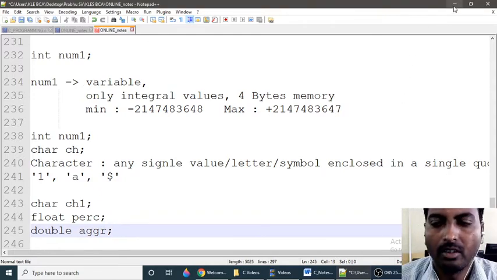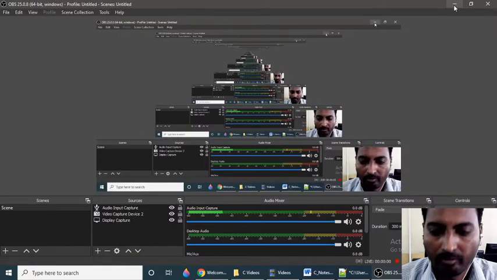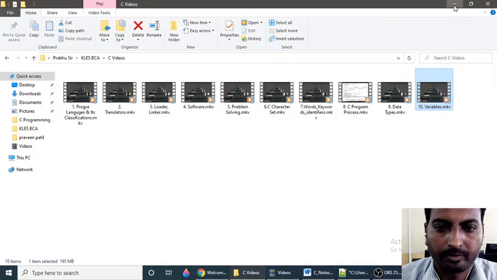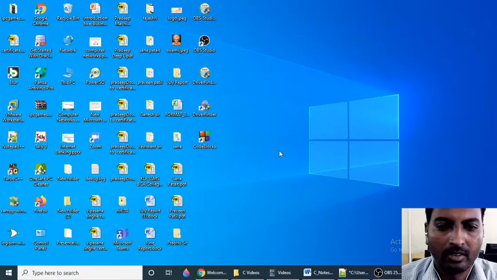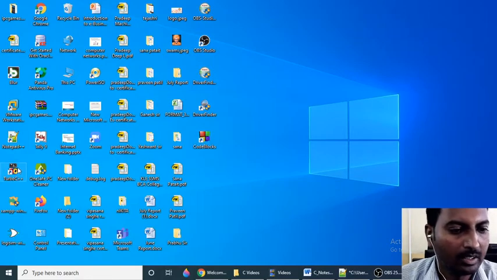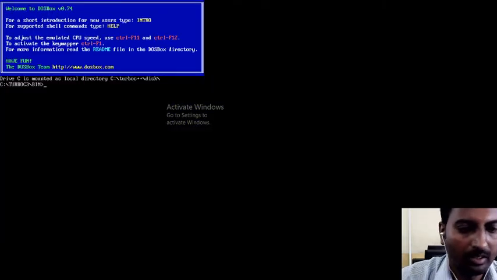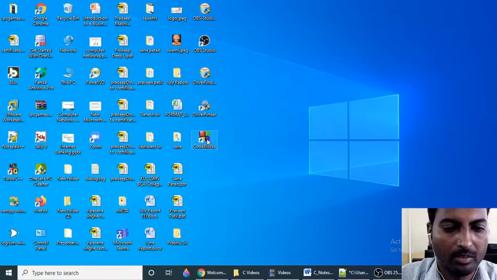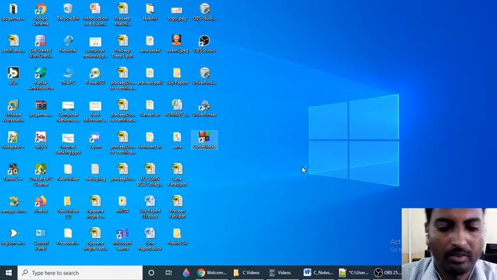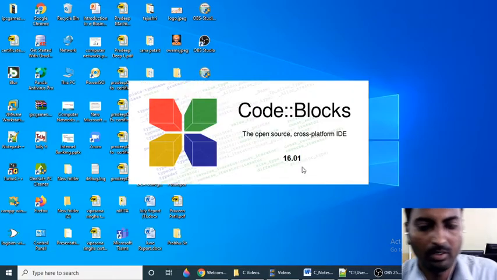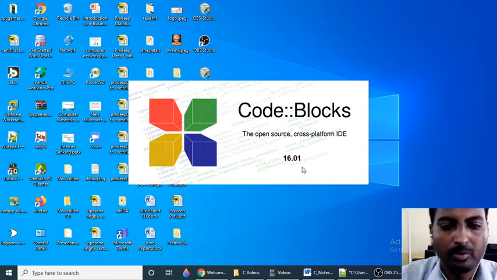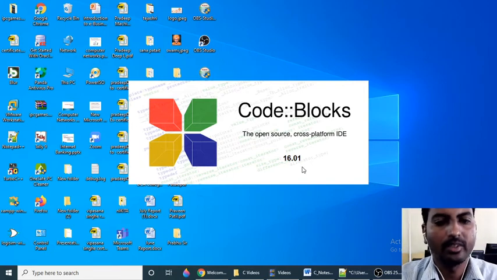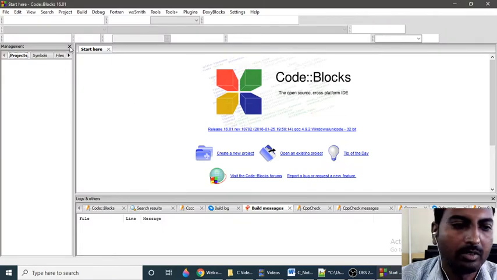I will open the editor and compiler, Code Blocks or Turbo C. I'll give a demo about Code Blocks later. I will open Code Blocks and create a program. As we already know the steps to create a program, how to save it, how to compile and how to execute.